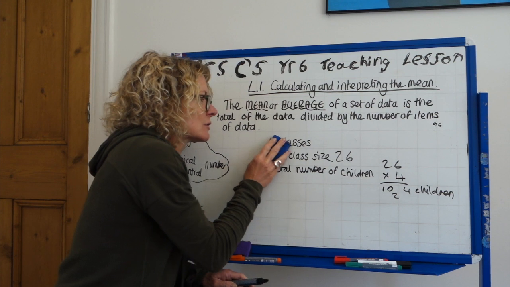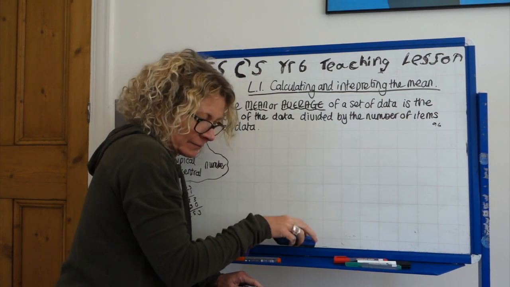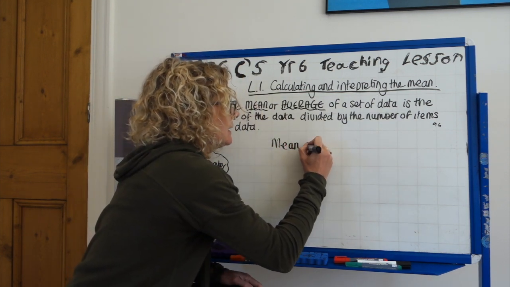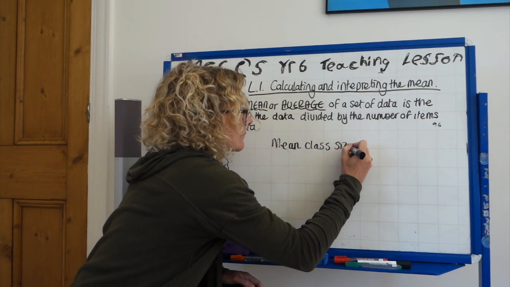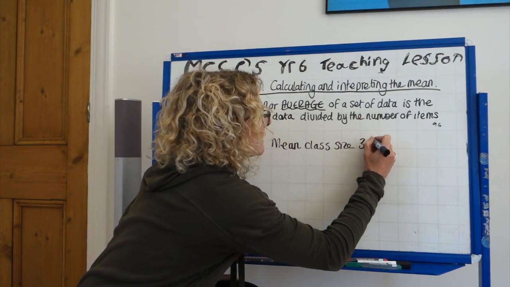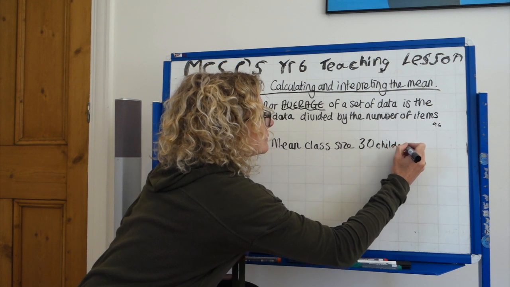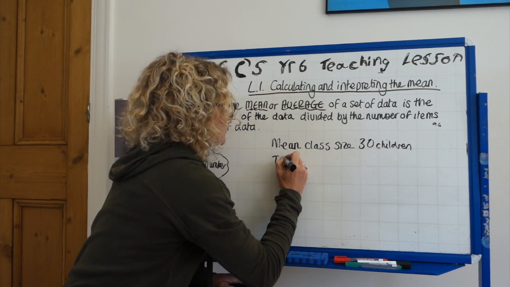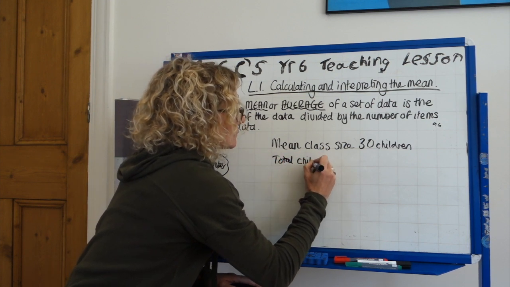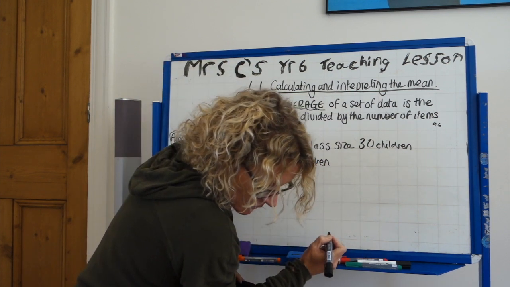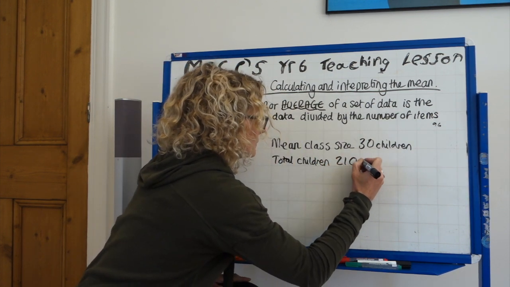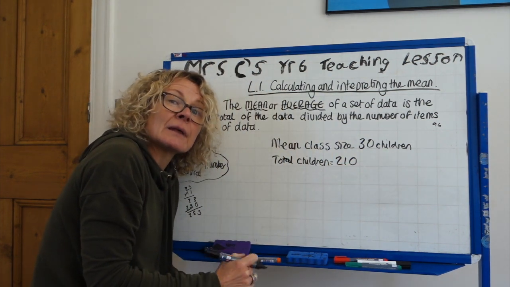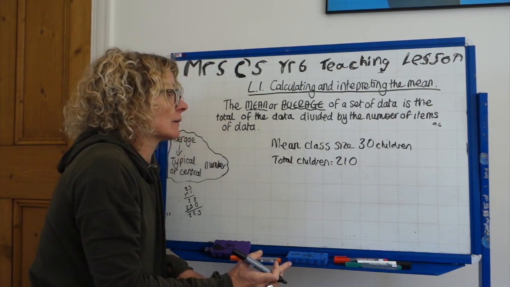Okay, last way of interpreting the mean. Let's see. We have a mean class size, so we're given the class size, a mean class size of 30 children. Altogether, total children is 210. Total children, okay. What's missing? How many classes there are. How do we find out how many classes there are?